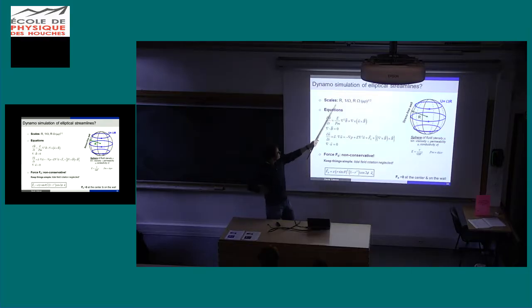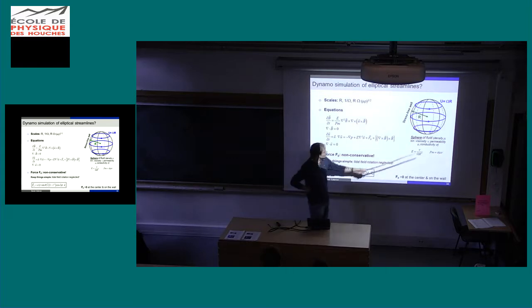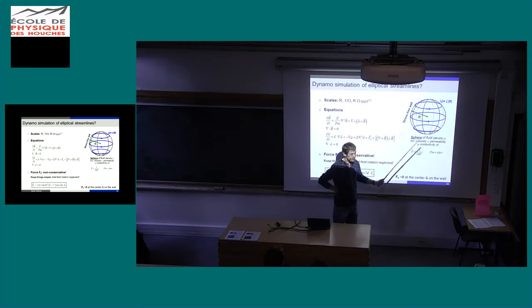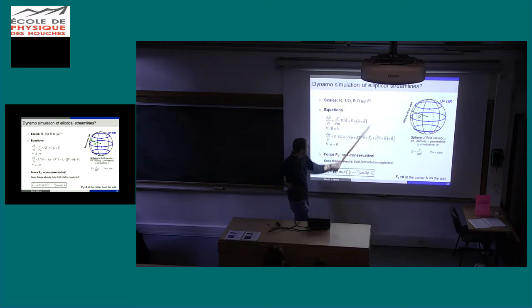So I use the radius of the sphere as a length unit, the rotation rate of the fluid as a time unit, and this unit for the magnetic field. I solve with the spectral code the flow in a spherical fluid domain, imposing a velocity at the boundary. I use a stress-free wall. This is the equation I solve: the classical induction equation, divergence of B equals zero, and here you see that I have the Lorentz force, possibly, if I add it. But the important thing is that we have a force here, completely artificial. I have chosen this one to have elliptical streamline.